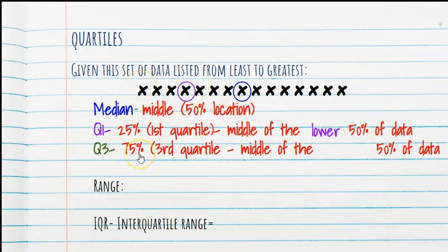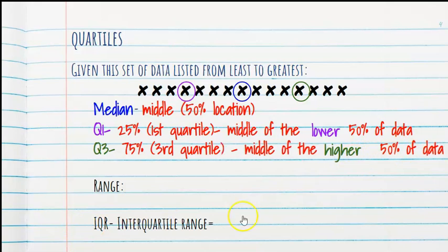Q3 is the 75%, 75th percentile, if you will. It's the third quartile. It is the middle of the higher 50% of the data, right? So we've identified that. There's the median, Q1, Q3.